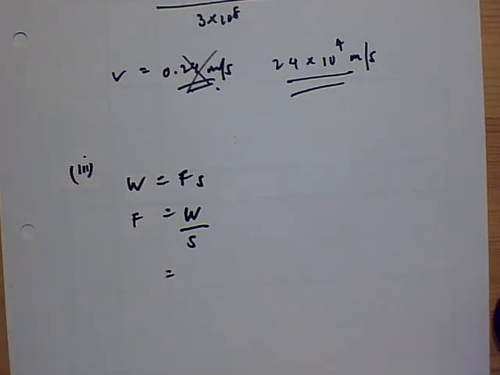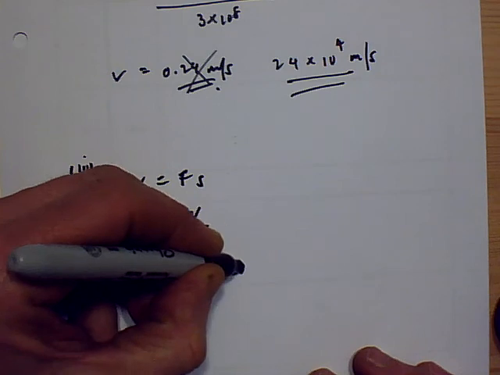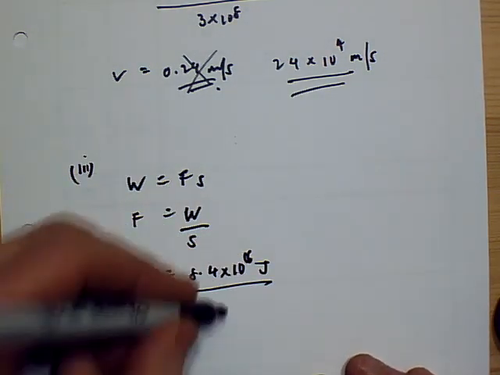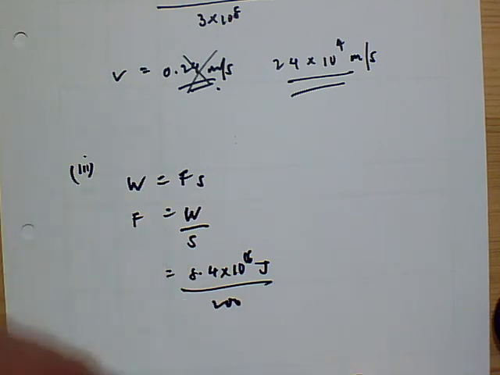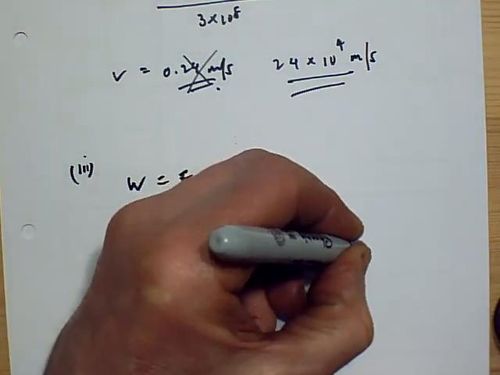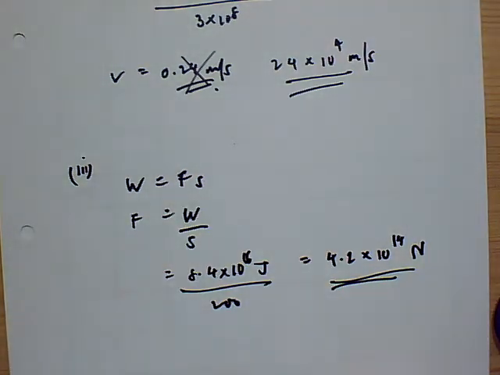So force is work done over distance, which is 8.4 times 10 to the 16 joules, divided by distance 200. If we work those out, we get an answer of 4.2 times 10 to the 14 newtons. The force is measured in newtons, so we get a rather large force there for that one.